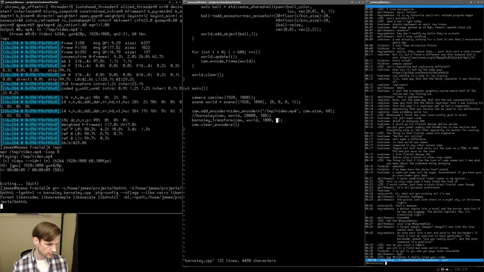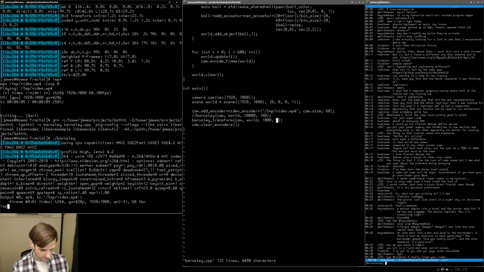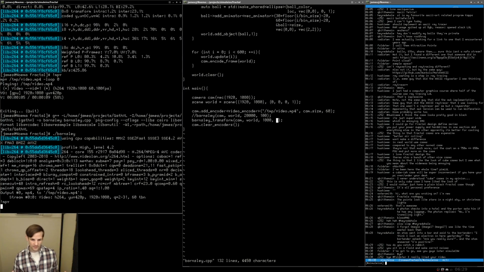So let's do G++ /Barnsley, and then we're going to do MPV. So we have a random distribution of points, and then we go from there.